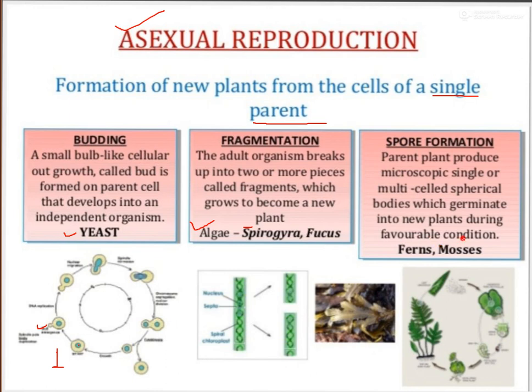I want to discuss one important thing with you: the structure which contains these microscopic single or multi-celled bodies in their body is basically known as sporangia. That is basically called sporangia. So sporangia is important. Sporangia contain spores. Actually the spores are the main cells and they are present in the sporangia.